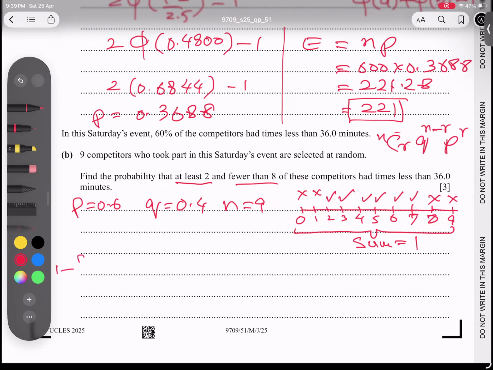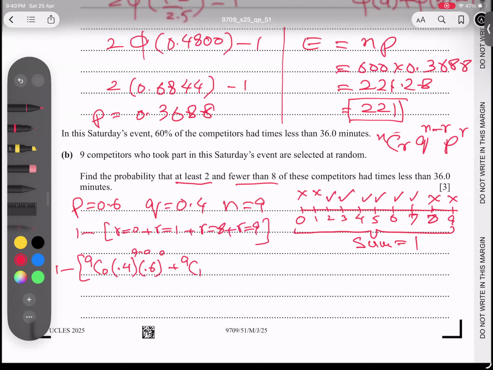So 1 minus, first I'm going for 0. So nC0, so 9C0, and the formula I said before, q is 0.4 to power 9 minus 0, and p, 0.6 to power 0. Now I'm going for 1, 9C1. Basically I'm subtracting from 1 the r value 0 plus r value 1 plus r value 8 and plus r value 9.